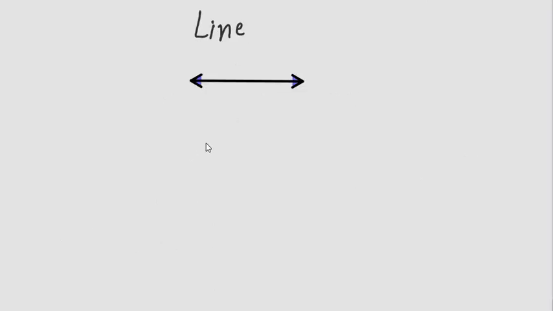Next is line. Look at this figure. This figure has arrows on both the sides. There is this arrow on the left hand side and one more arrow on the right hand side. It indicates that it can go further in both the sides.